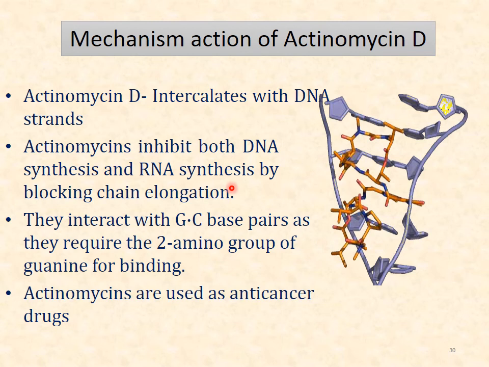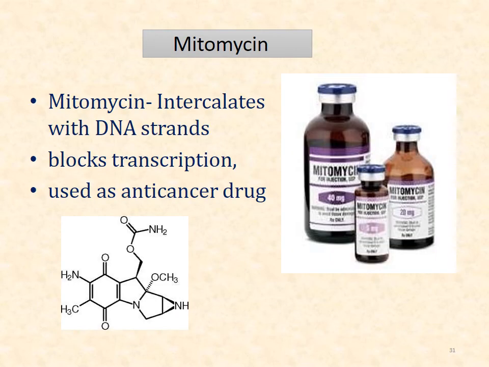So replication and transcription both are affected, as it blocks the chain elongation, and it interacts with GC base pairing, as it requires the 2-amino group of guanine for binding, and it is used as an anti-cancer drug. Then mitomycin also intercalates the DNA strand, it also blocks the transcription, and it is also an anti-cancer drug.